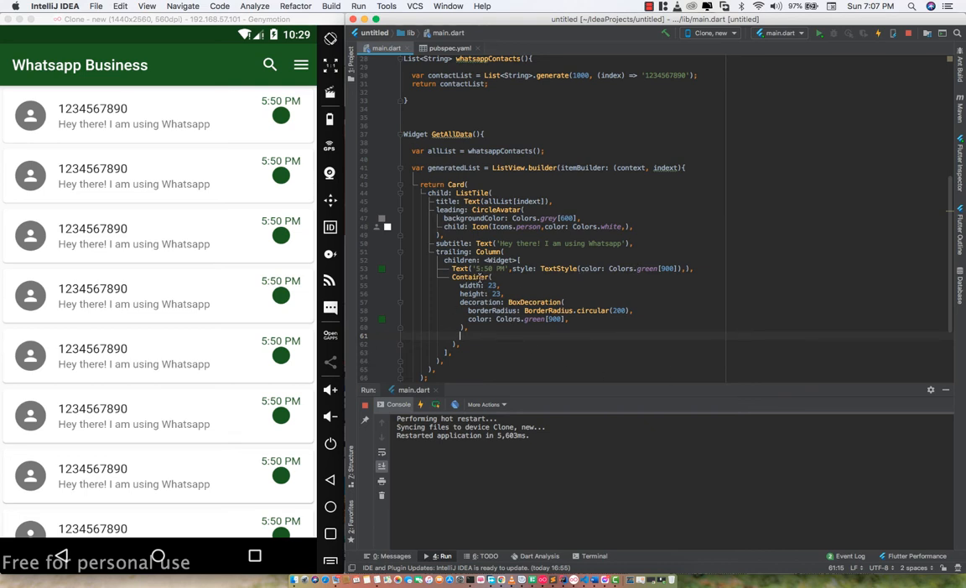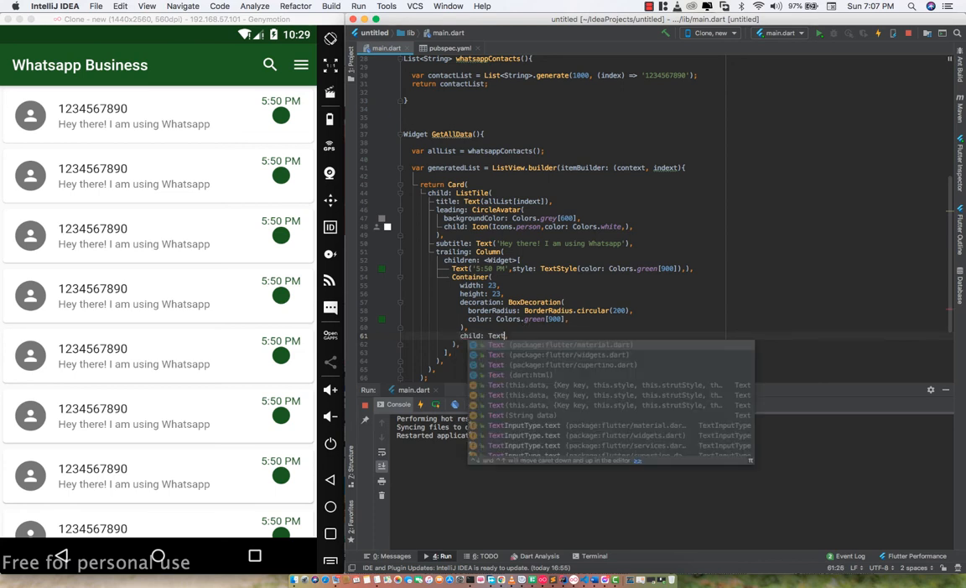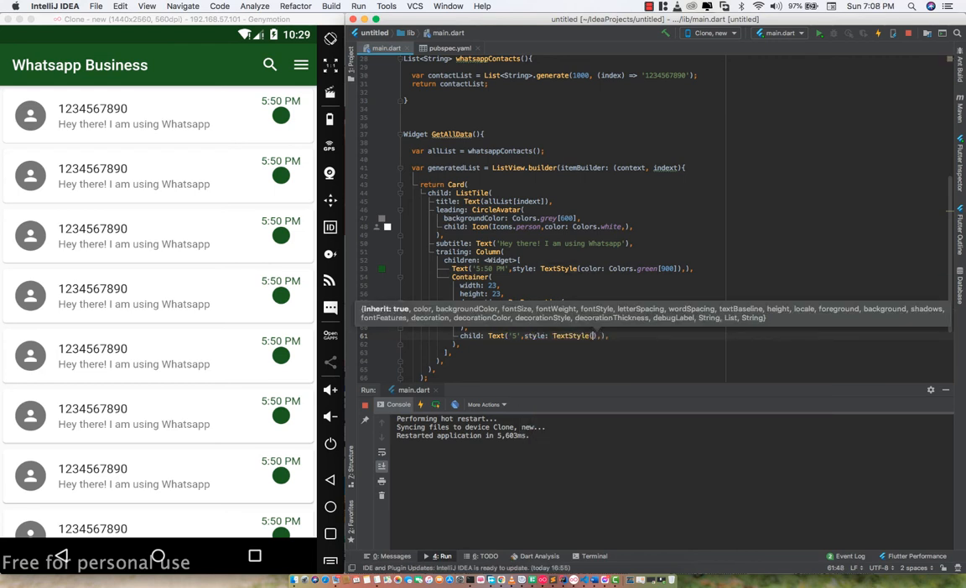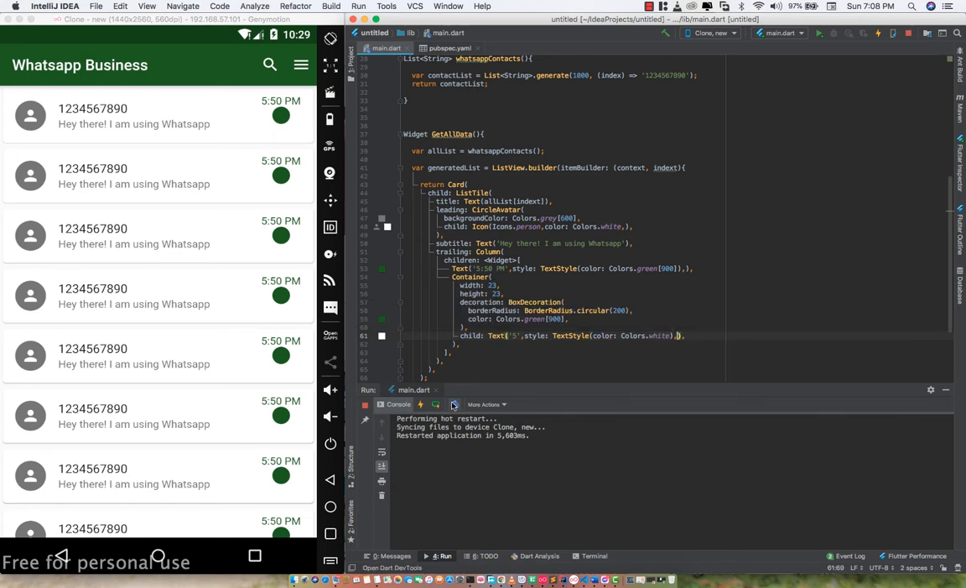Okay, so now let's try to add a child to this container, and let's see what we have here. So I'm just going to specify a text as the child, and that is going to be, let's say, maybe 5, right? Good. So that is going to be the text of that, and I'm going to specify the style, TextStyle, and specify the color as well. So that is going to be Colors.white for now, and I just hot reloaded, and you could see that I have the color specified within the container, and that is very, very interesting.